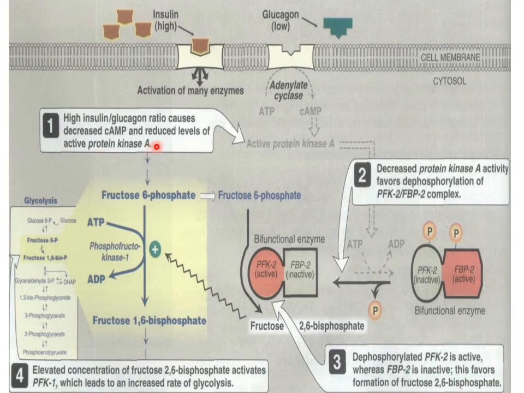This will decrease protein kinase A activity, and it will favor the dephosphorylation of phosphofructokinase 2, which is then active, and hence it will favor the formation of fructose 2,6 biphosphate. Then this elevated concentration of fructose 2,6 biphosphate activates phosphofructokinase, and this leads to an increased rate of glycolysis.